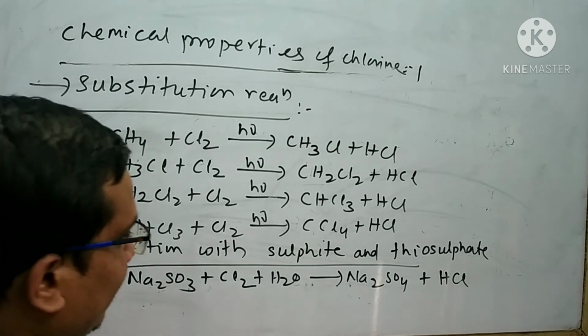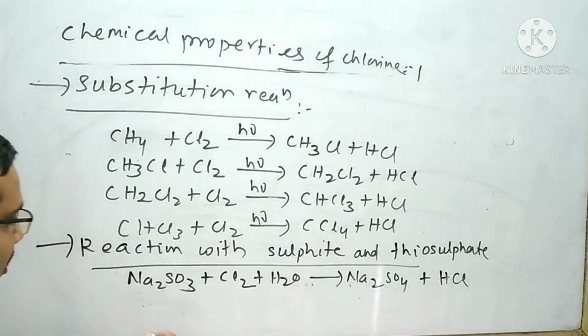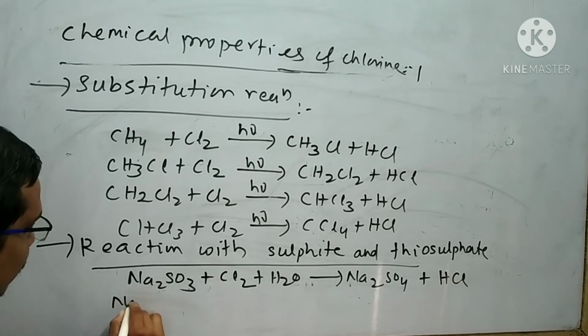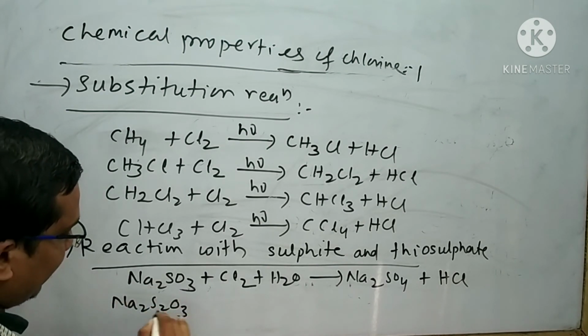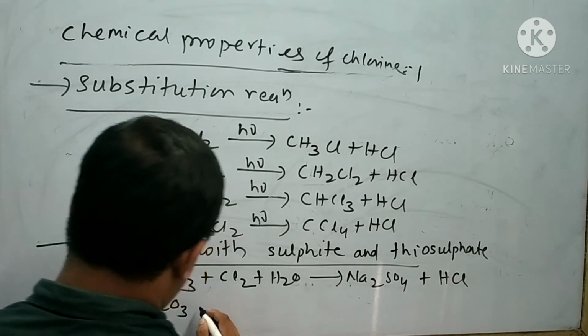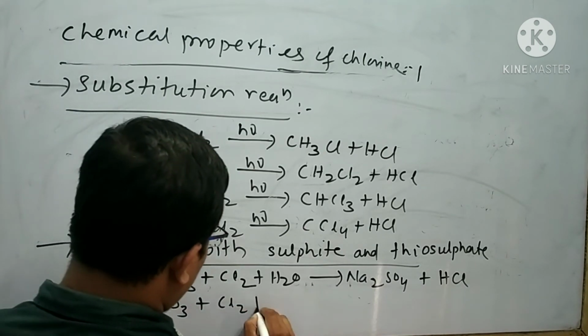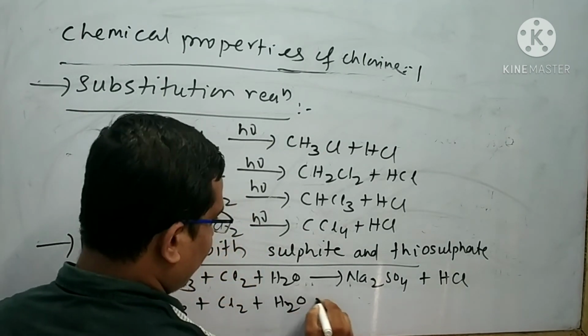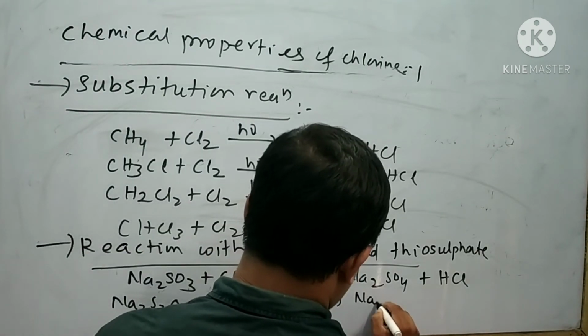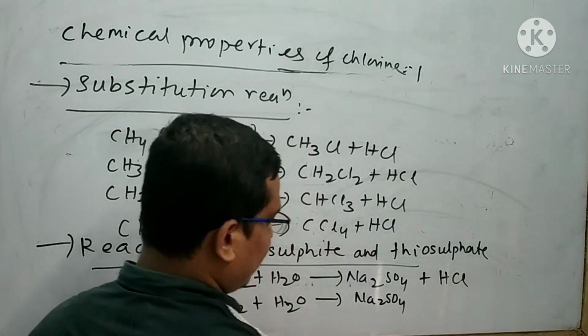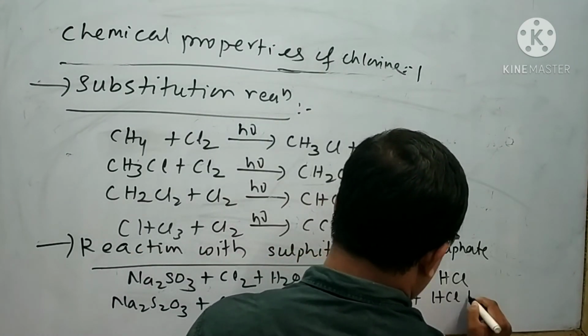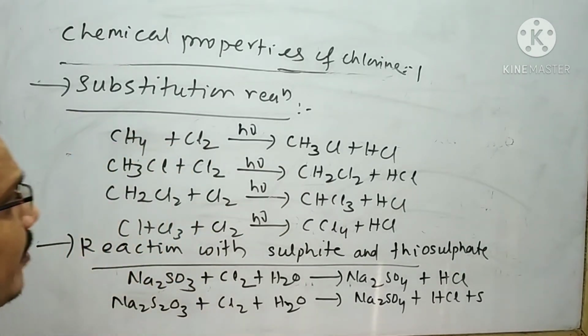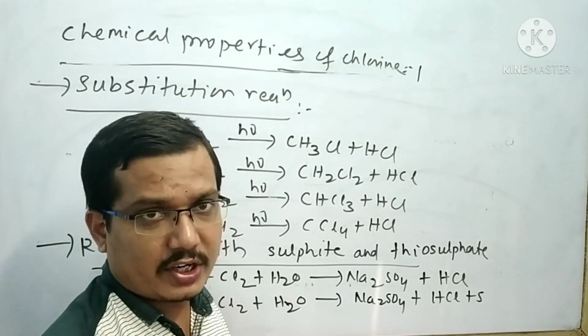Similarly, I can take an example of thiosulfate, that is your sodium thiosulfate. When sodium thiosulfate is subjected to reaction with the chlorine and water, then sodium sulfate is formed with the byproduct HCl and sulfur. These are the chemical reactions of chlorine.